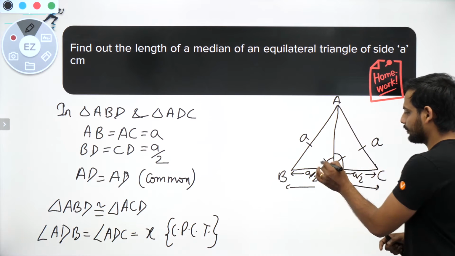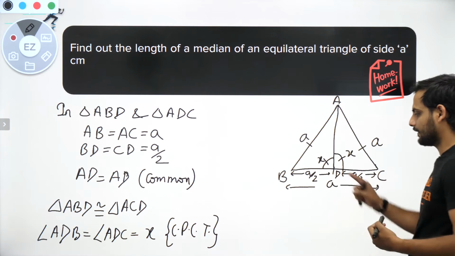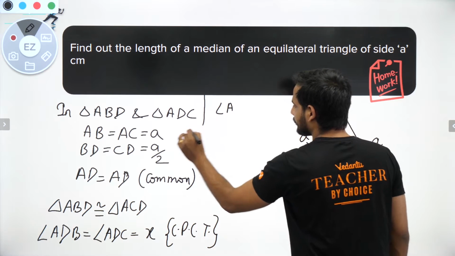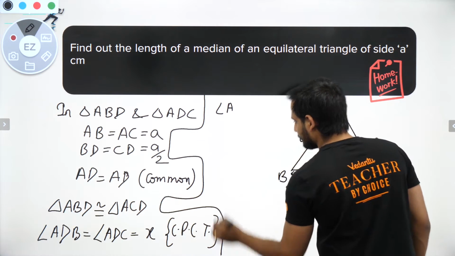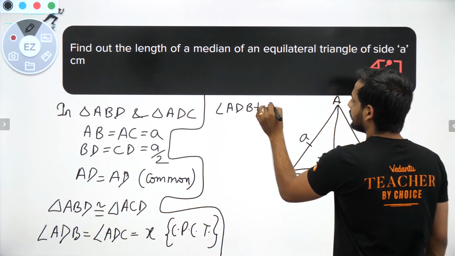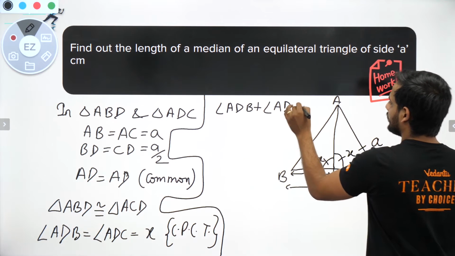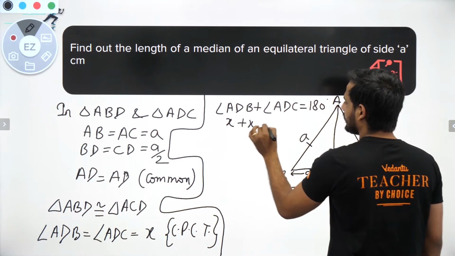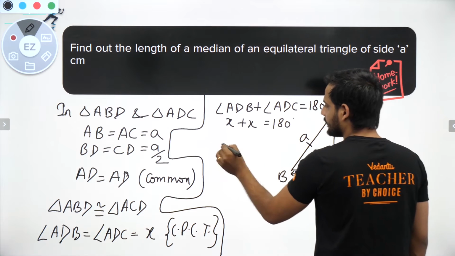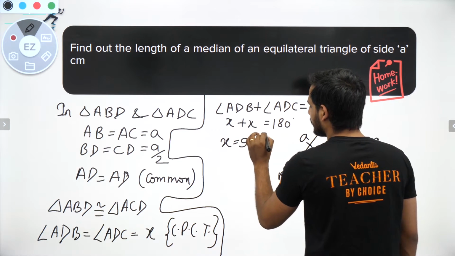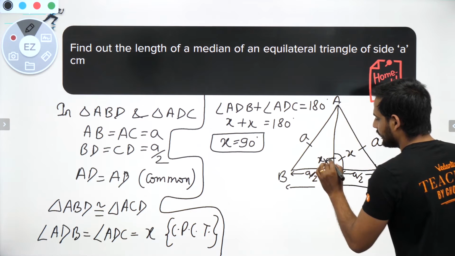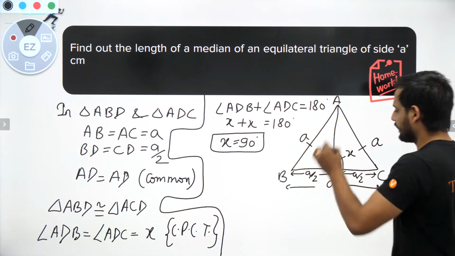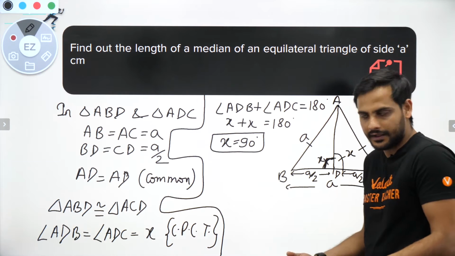If this is X and this is X, and I know BC is a straight line, then the sum of these two angles should be equal to 180 degrees. So angle ADB plus angle ADC is equal to 180 degrees, which means X plus X is 180 degrees, so 2X is 180 degrees and X is equal to 90 degrees. So triangle ABD is a right angle triangle, and I can use the Pythagoras theorem.